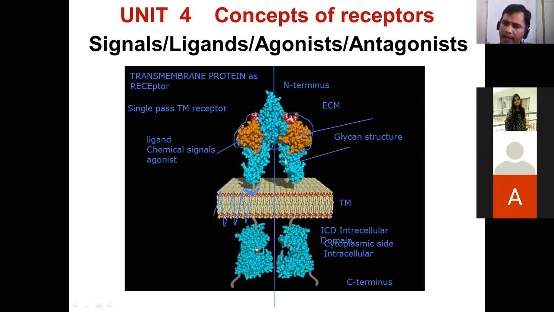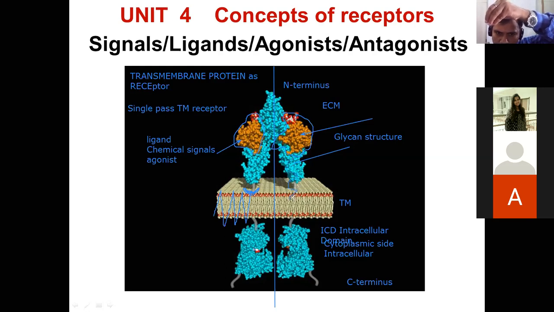Then the amino acids that are able to create a particular conformation in the form of secondary, tertiary or quaternary, that is going to make a change here. These atoms are going to make a dancing tune. A wave of conformational change is there. These waves of conformational changes from one atom to the other atoms, these changes will pass through the membrane. This type of the scene is there.